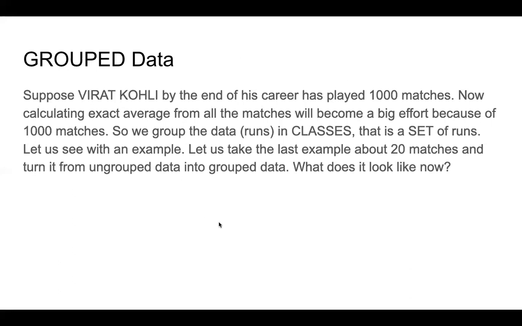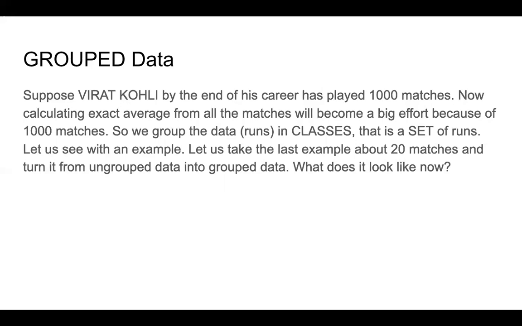Now calculating the exact average from all those matches will become a big effort because the number of matches is 1000. It will take a lot of time to calculate the average of runs scored by Virat Kohli in 1000 matches. So what we do is we group the data in a way so that it becomes easier for us to take out the average or calculate the mean.